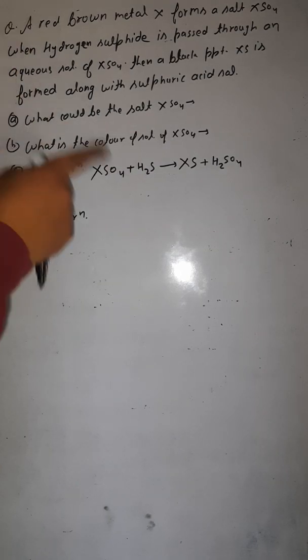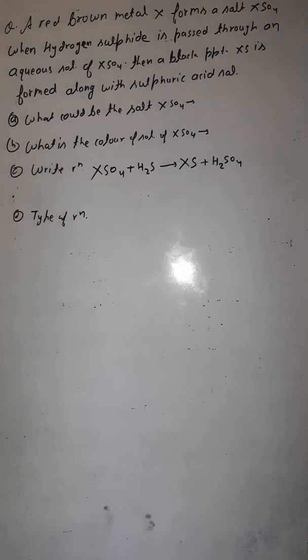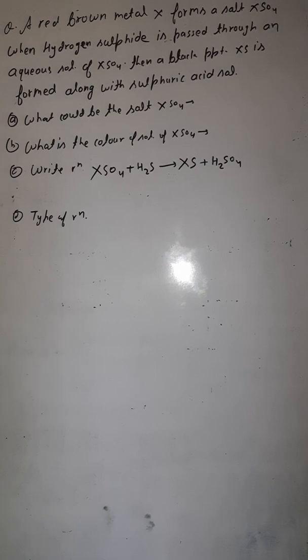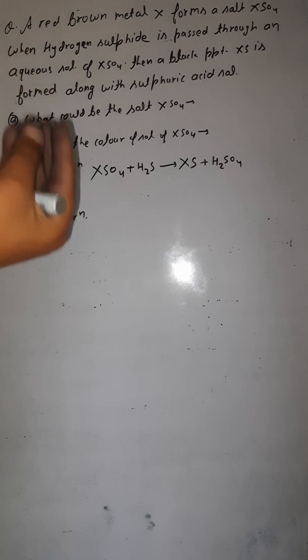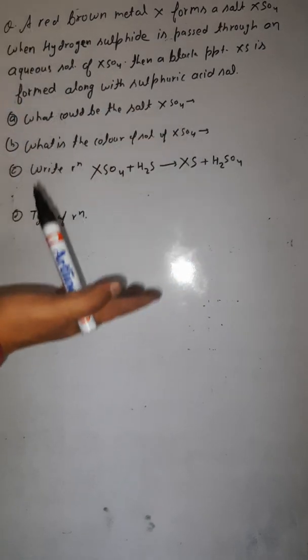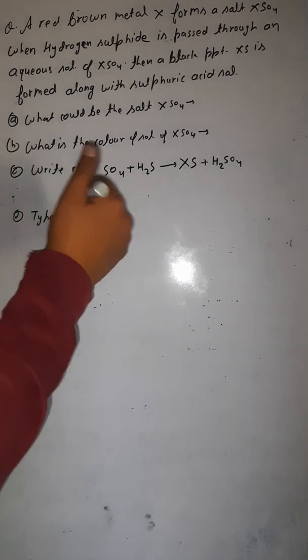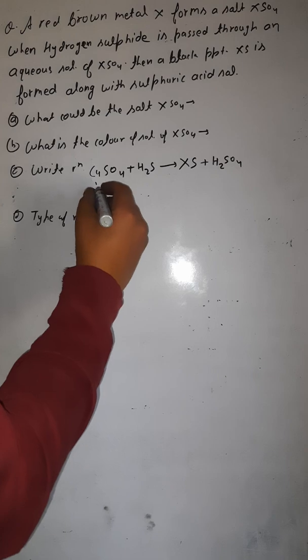Okay. Now on the basis of the given information, we have to find out the answer of the question. Now let's see what is X here. The hint has been given here: a red brown metal X. Can you tell me a metal which is having the color red brown? Yes, we have read this already. Copper, the color of the copper is red brown. So this X should be copper. So this is X here.